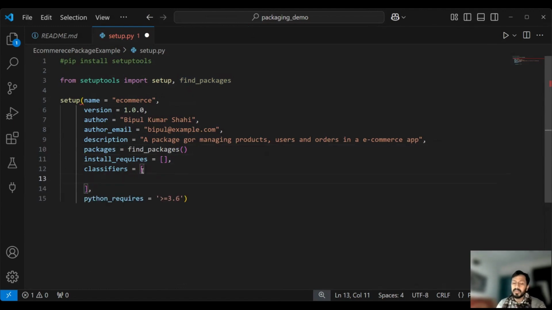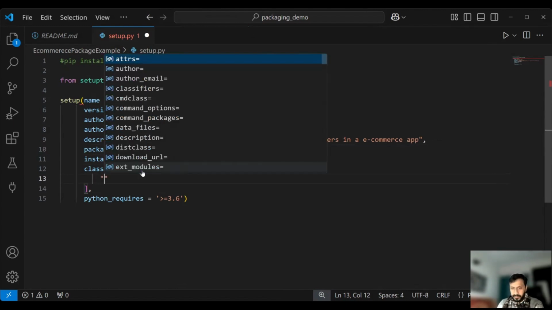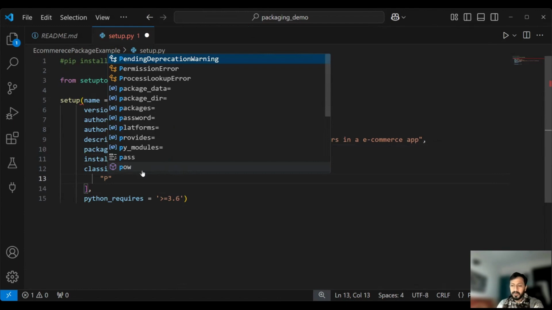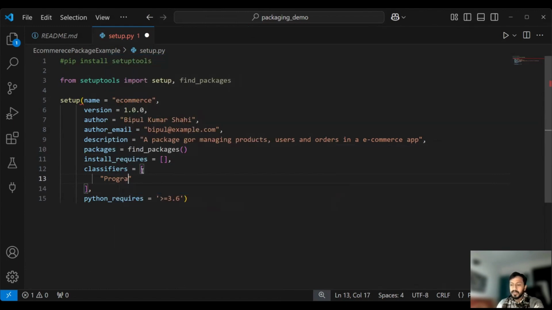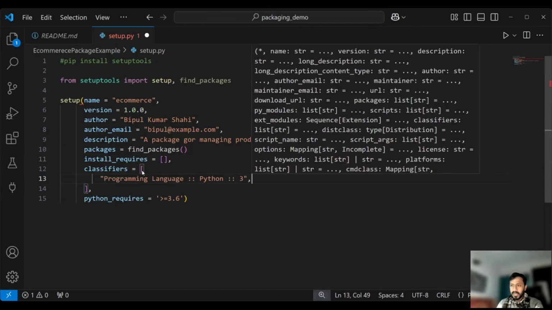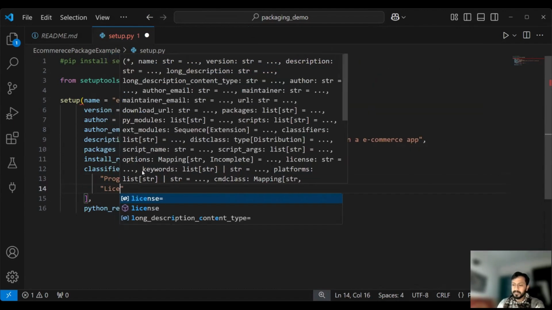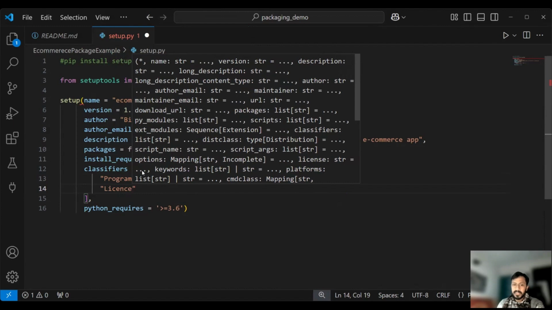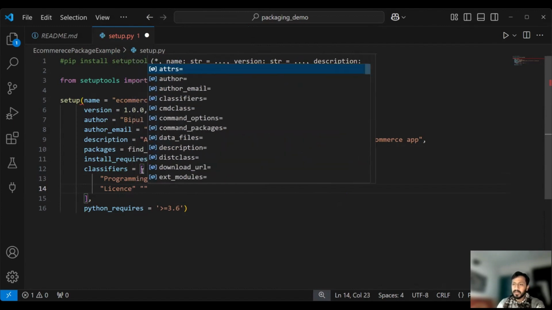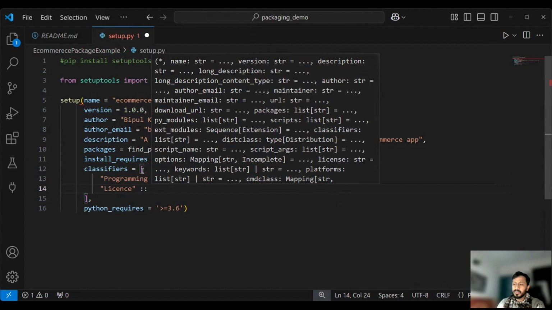Now we'll try to mention something in classifiers. In the classifiers, first we mention the programming language. So the programming language that is used over here is Python, right? And which version of Python? It is 3. Next, we'll define over here license. So licensing can be, let's say, I'll just write over here open source.